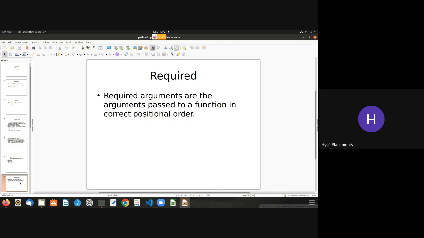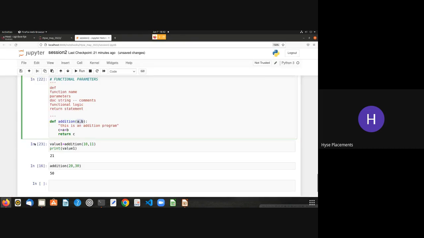We'll look into required first. Required arguments are the arguments passed to a function in correct positional order. That means whatever we use when calling the function with these parameters are called required parameters, because we are using them in a positional order.